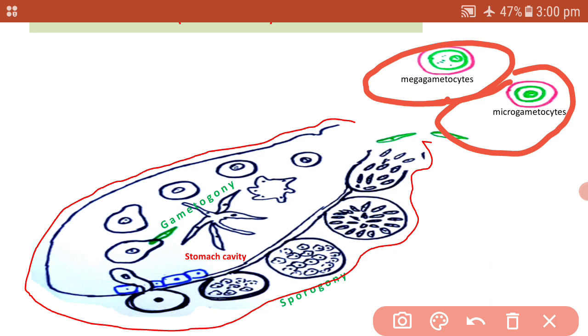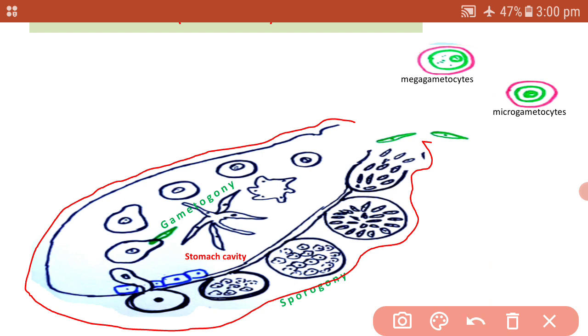From megagametocytes, megagametes are formed, and from microgametocytes, microgametes are formed. So these are the two types of gametocytes found in Plasmodium.